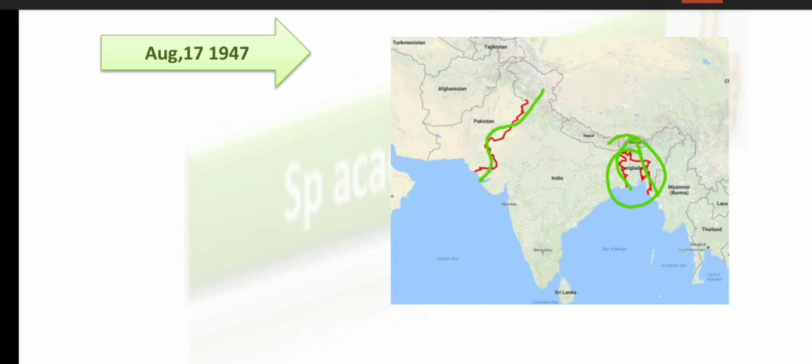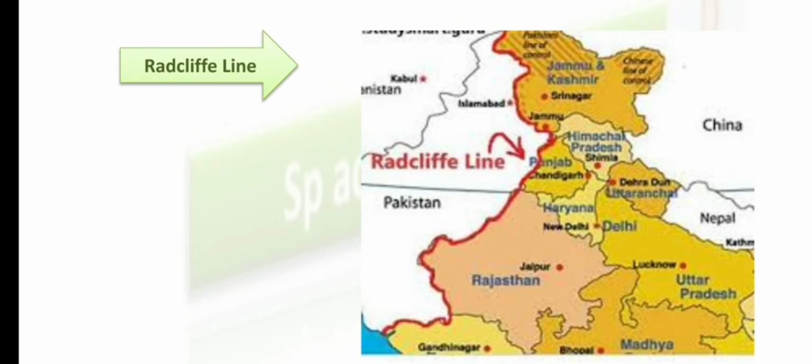So what is the Radcliffe line? The border between India and Pakistan is the Radcliffe line. So in 1947, before Bangladesh separated, this was the Radcliffe line, right? But later on, Bangladesh separated. As a result, it has changed to this one. So presently, the Radcliffe line means only this part, not the Bangladesh part.